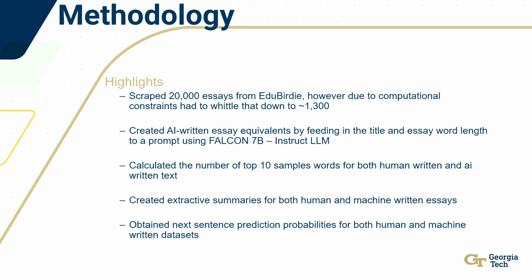For the next two, I used the Hugging Face transformer modules. With the extractive summaries, I used Google's T5 conditional text generation to create summaries for both the human and machine-written essays. I would also use BERT's next sentence prediction module to basically, as I described earlier, pass a sentence in, it would then create a sentence, and I would look at the next sentence in the essay and compare that with the sentence produced by BERT to see the similarity score.